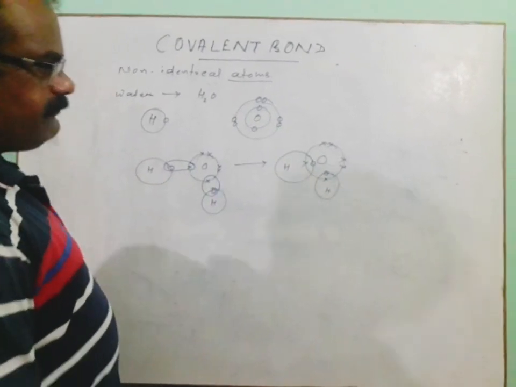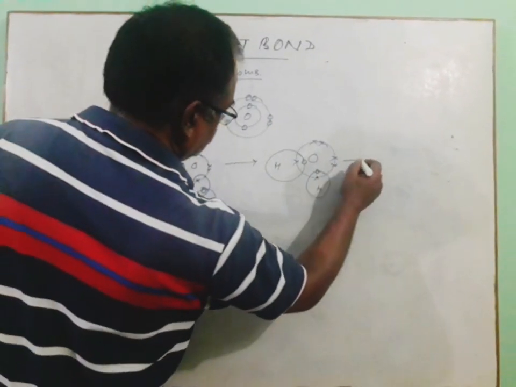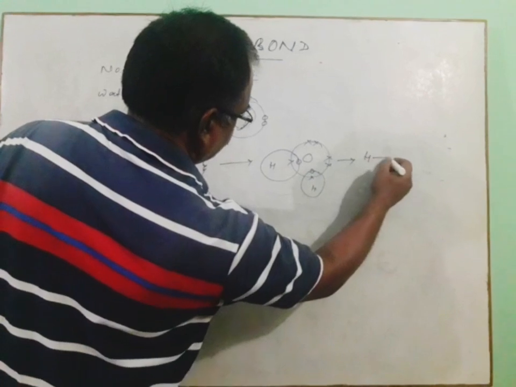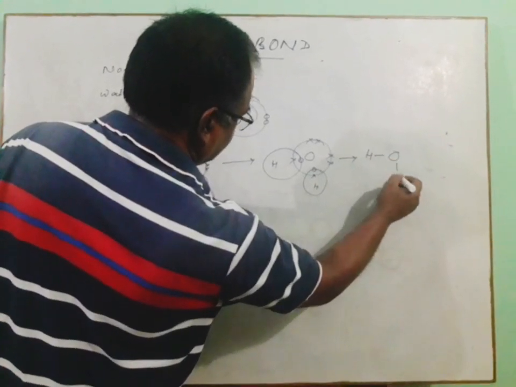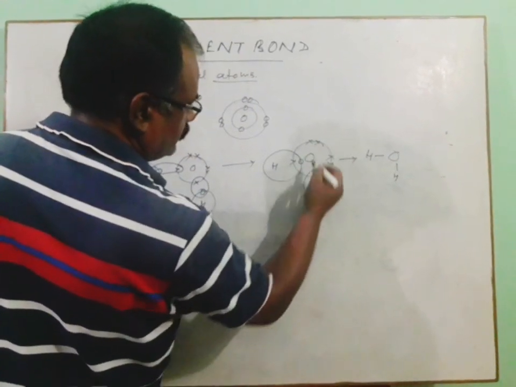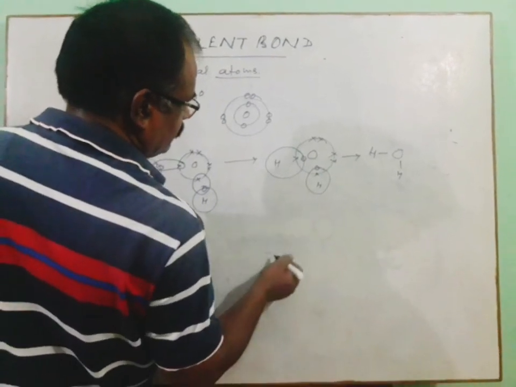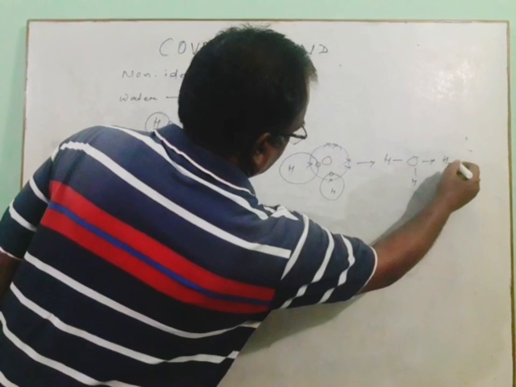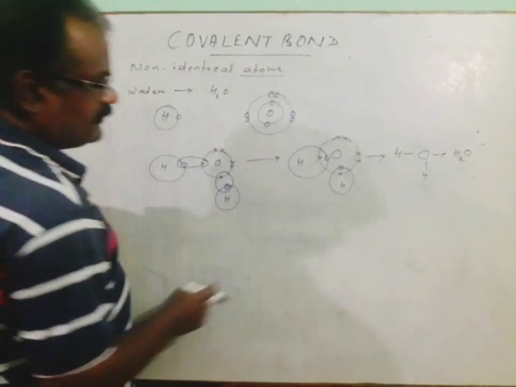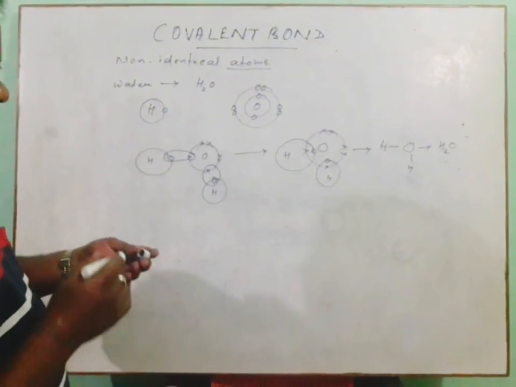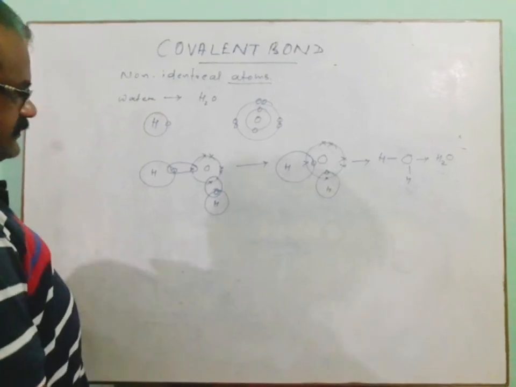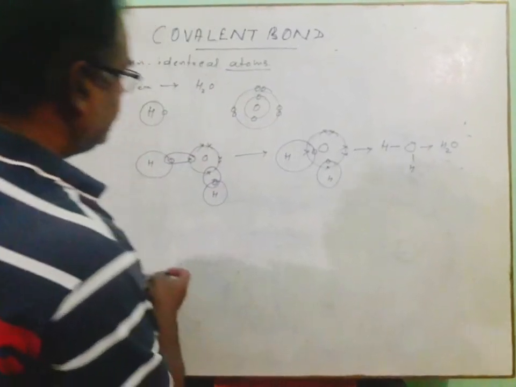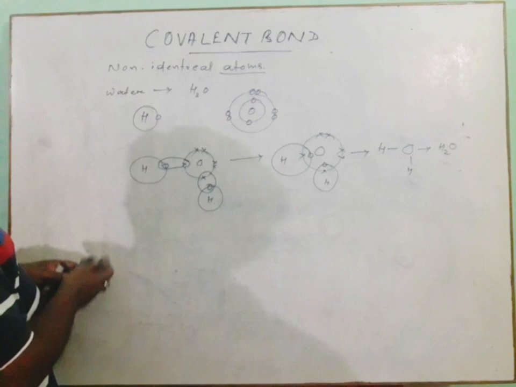So finally we get hydrogen single bond oxygen, with oxygen comprising 2 unshared pairs of electrons, and therefore this becomes H2O. Similarly, we can take other examples like carbon tetrachloride, methane, ammonia, etc., whatever they are in your syllabus.